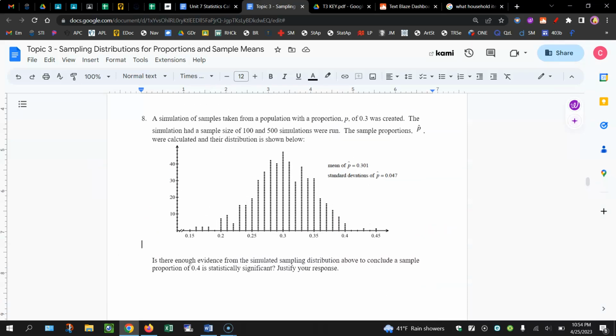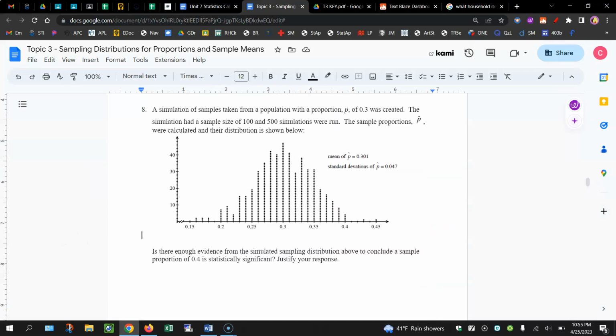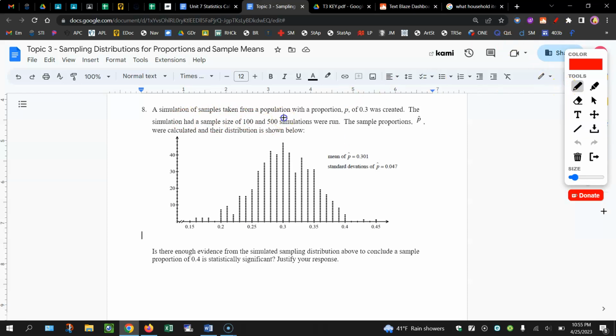This is going to be a similar concept. We have a simulation of samples. Each one had a sample size of 100, and they ran 500 simulations. So there are 500 dots here. Is there enough evidence from the simulated sampling distribution to conclude a sample of 0.4 is statistically significant? So here is 0.4 here.